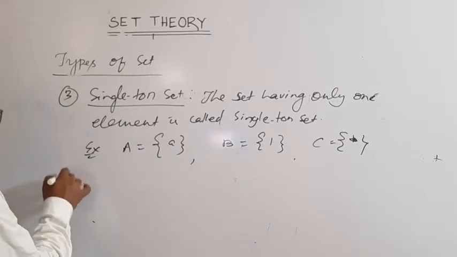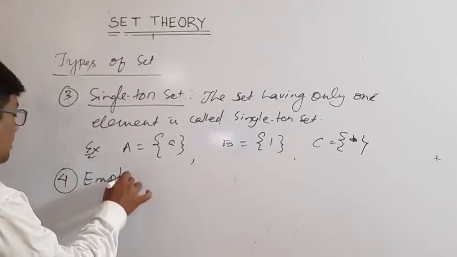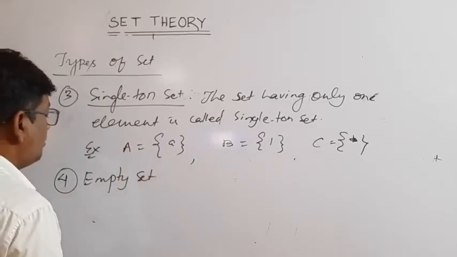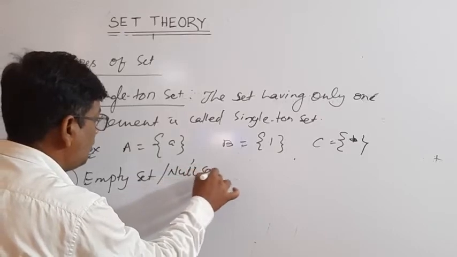Number 4, empty sets or null sets or void sets.